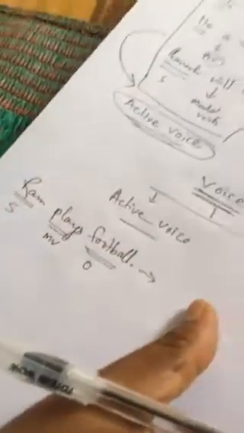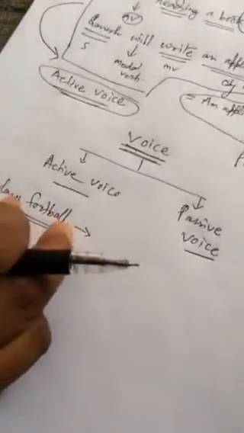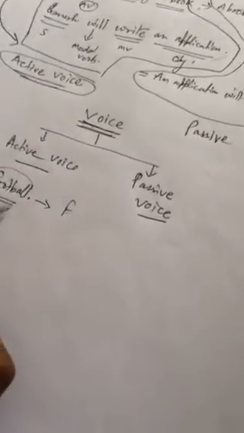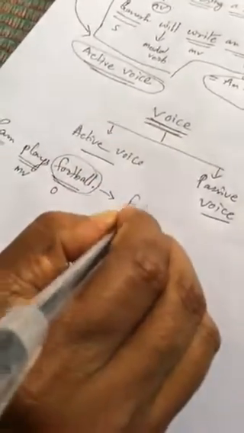Whenever you convert active voice into passive, the object of the active voice is used as the subject in passive voice.